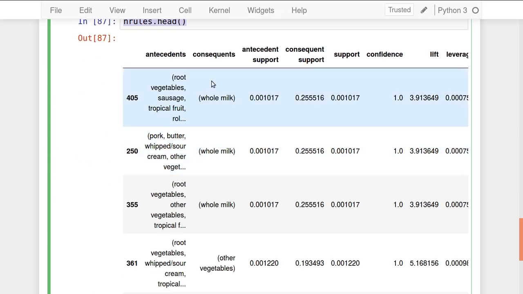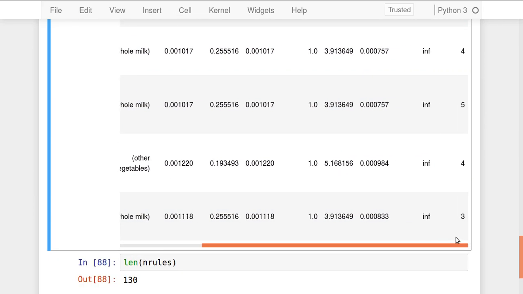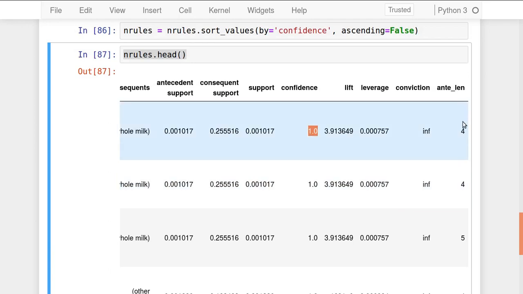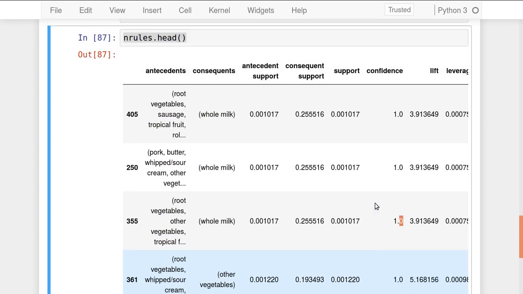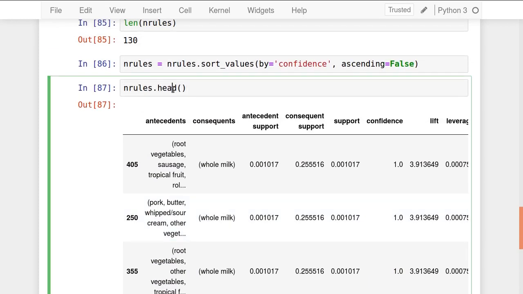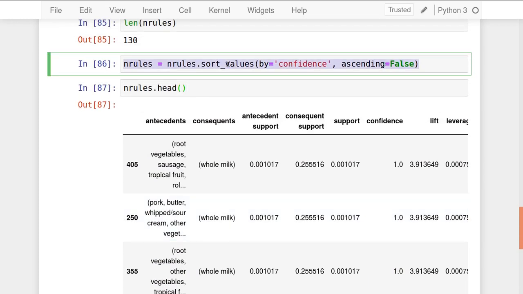So if this then that and their confidence is 100%, see this. 100% confidence. You can check the length of antecedent, 4, 3. This is which I have attached already with the help of the lambda apply function there. And the confidence of the top 5 rules generated here is 100%, 100, 100, 100 everywhere. Based on that we form these rules and then they are printed. So sorting of the rules will be done.